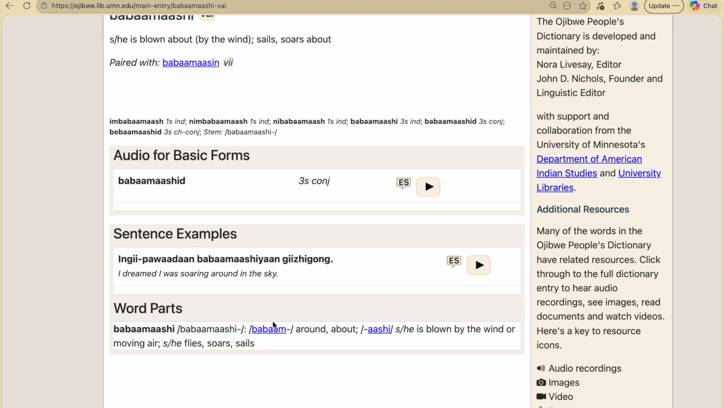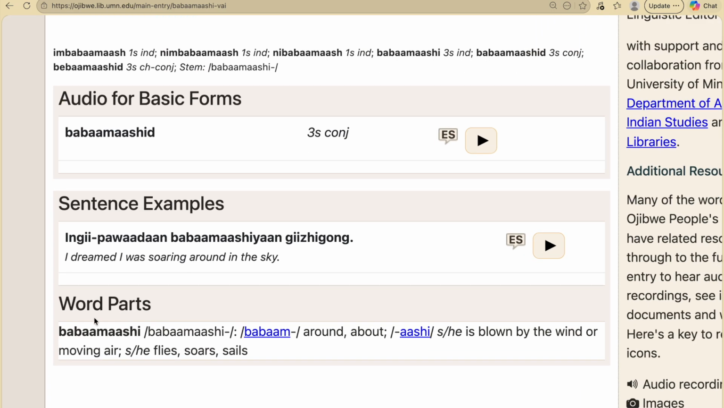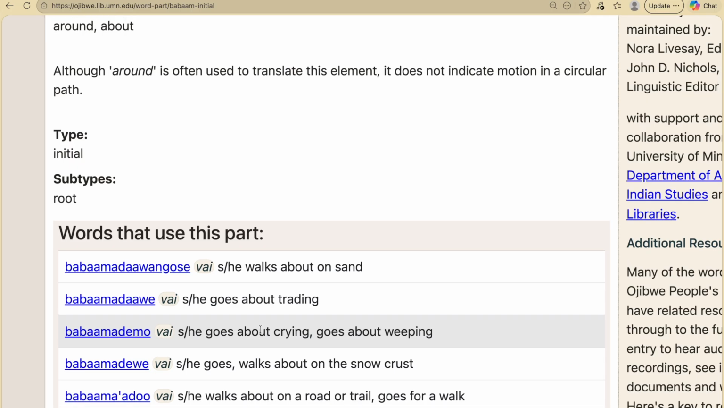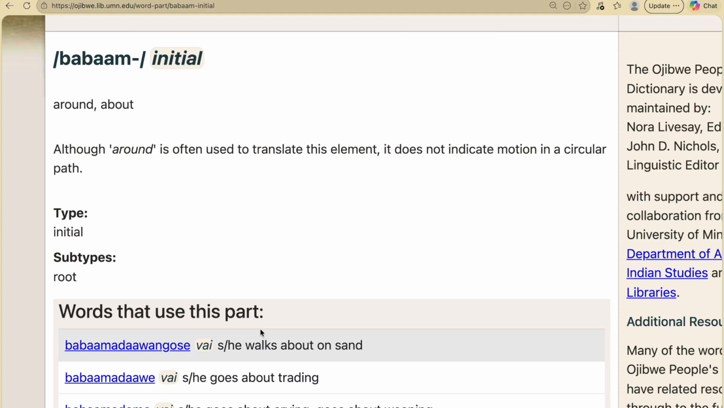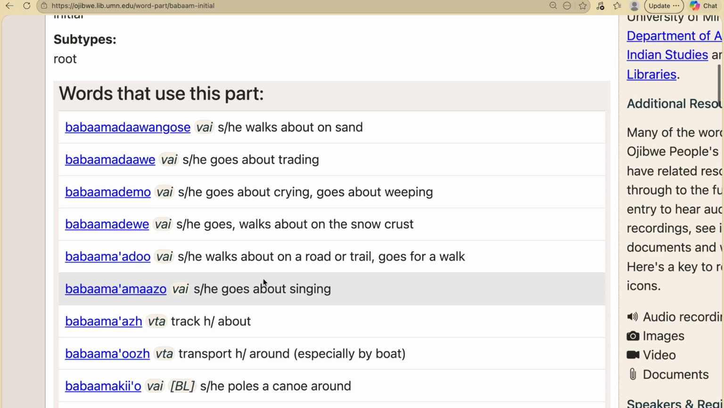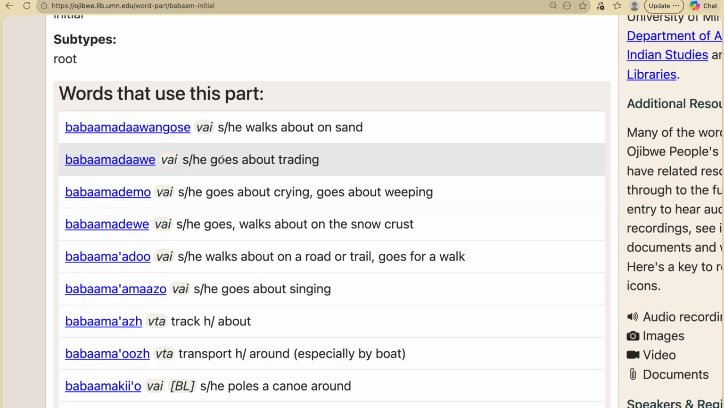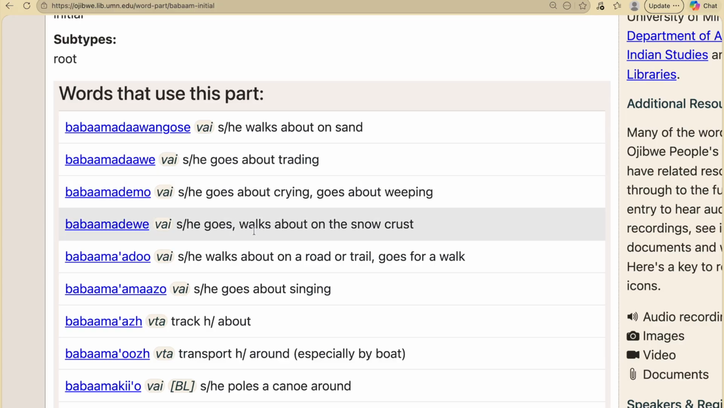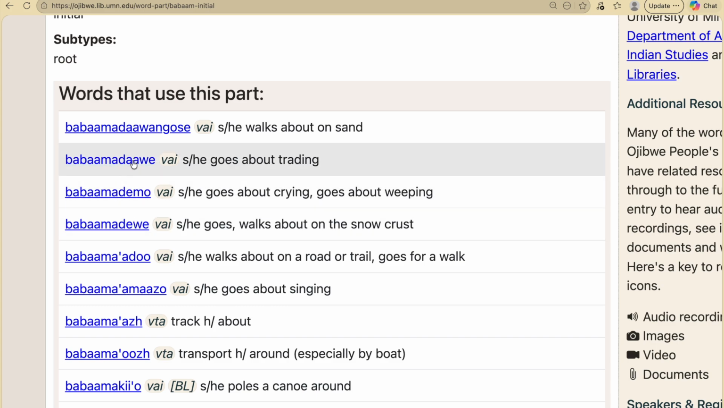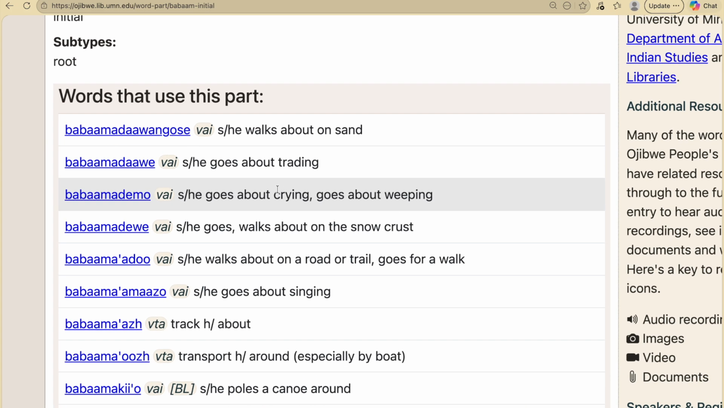What I really want to share with you is this word part section. Not every word is coded by word parts, but some are. So when I click on that coded word part, the beginning of our root word, babam, in general means around or about. Walking around on sand. He or she is walking around on sand. He or she goes about trading. He or she goes about crying, weeping, walks about on the snow crust. So you can see all of these words that include baba have to do with around and about.